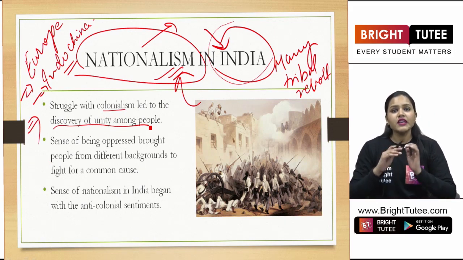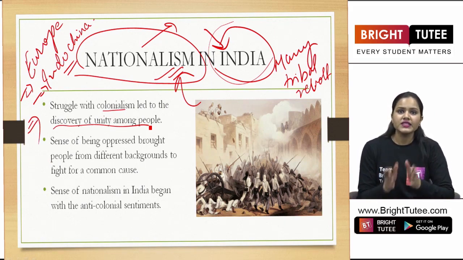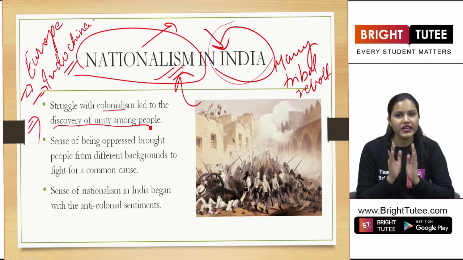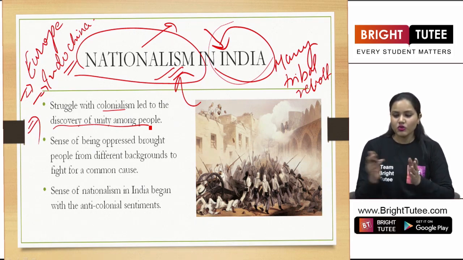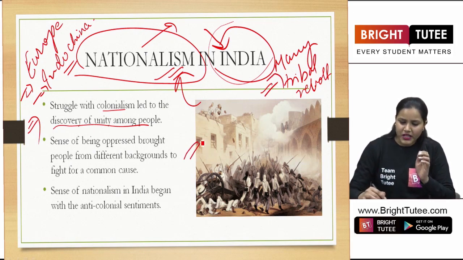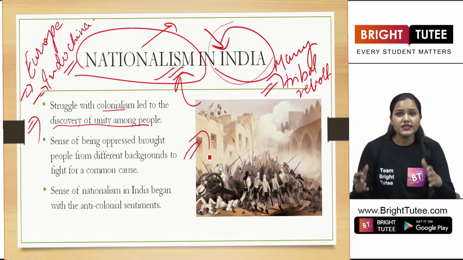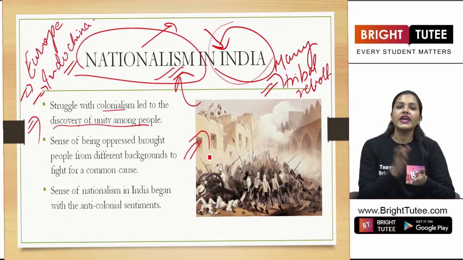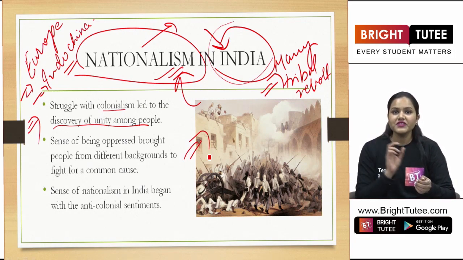Definitely, there were several revolts that took place against the British government in our country, right? So like I told you, there were many tribal revolts, there were many regional revolts, as well as the famous revolt of 1857, right? As the name suggests, it took place in the year 1857.